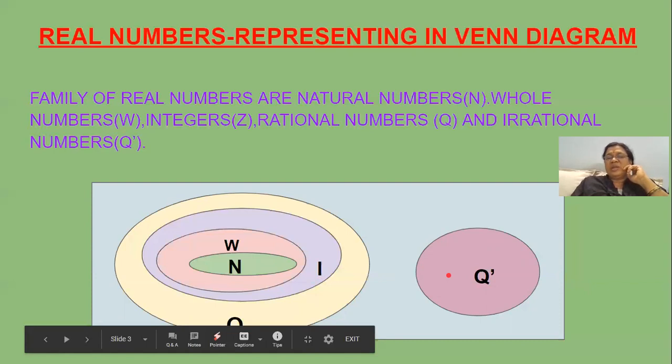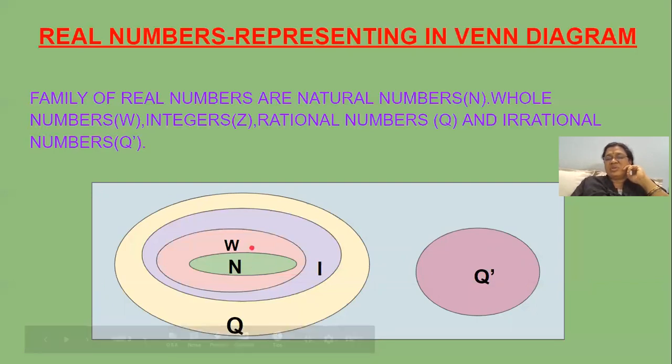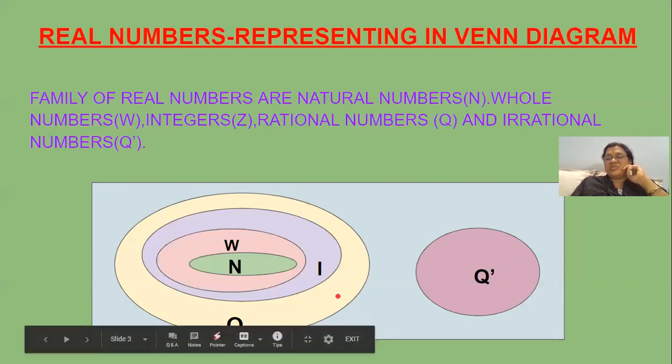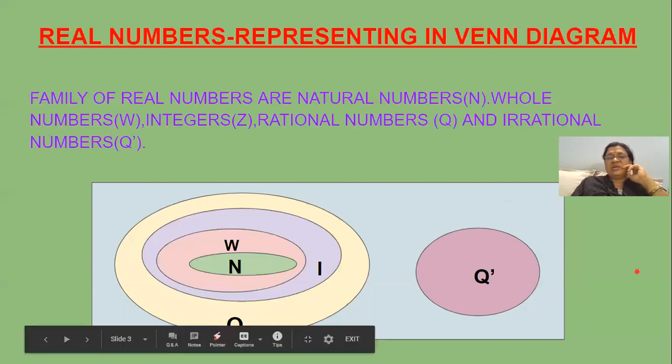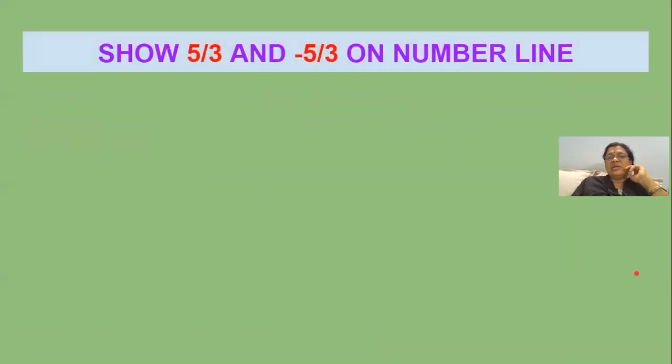There cannot be any union between these two sets. So naturally, natural numbers are a subset of whole numbers, whole numbers are a subset of integers, integers are a subset of rational numbers, whereas the irrational numbers are separate. But we can say these irrational numbers also come under real numbers. So this is the Venn diagram description regarding real numbers.